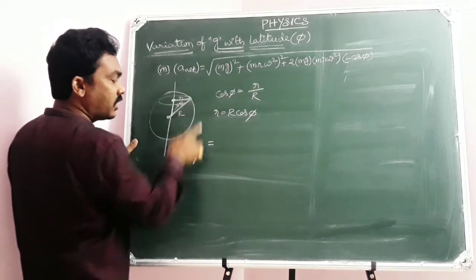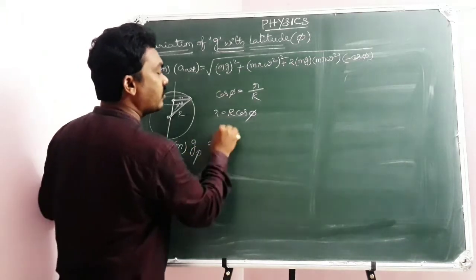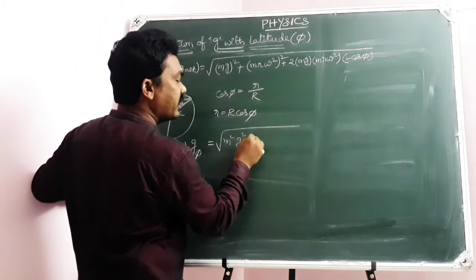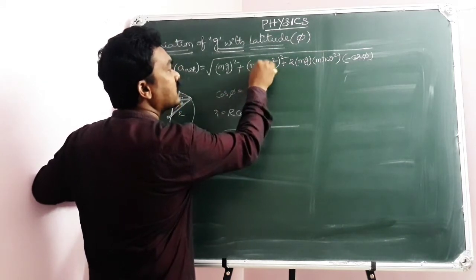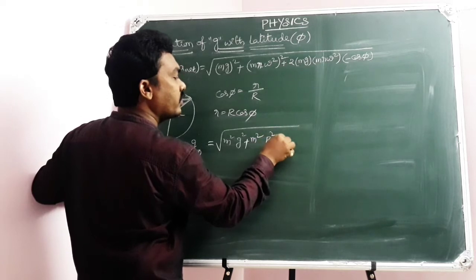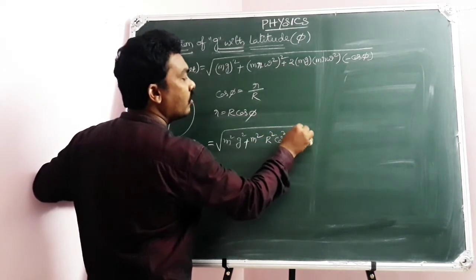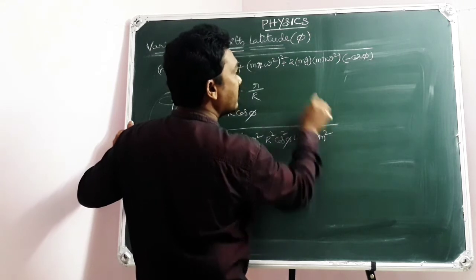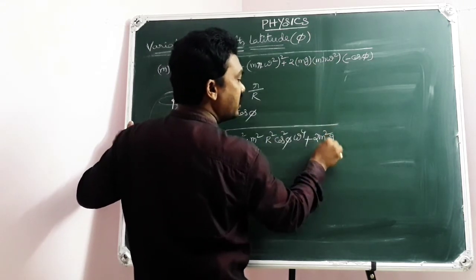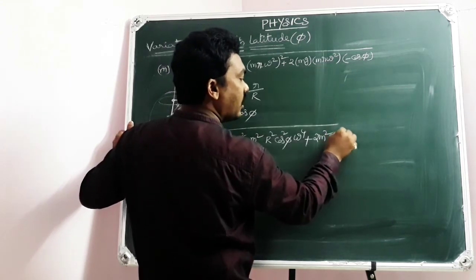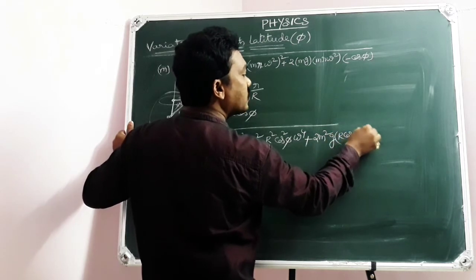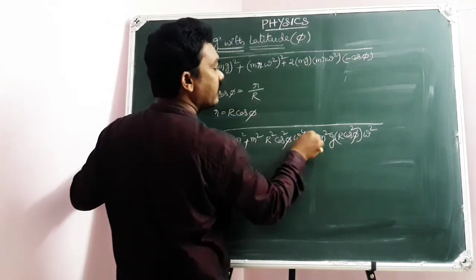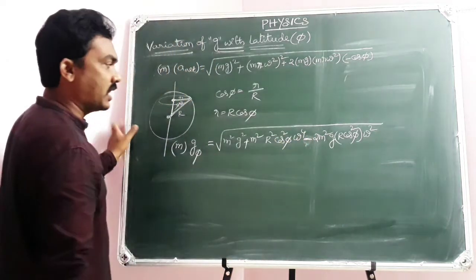So g phi is equal to the square root of m square g square plus m square r square, where small r square can be written as capital R square cos square phi, omega power 4, plus 2 m square g, r means R cos phi, into omega square, and this cos phi, and here minus will come because plus into minus will be minus. Go with the calculation, but seriously.